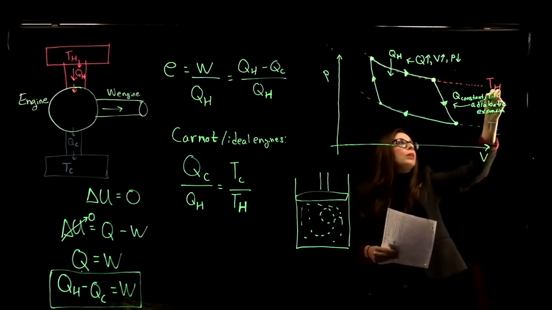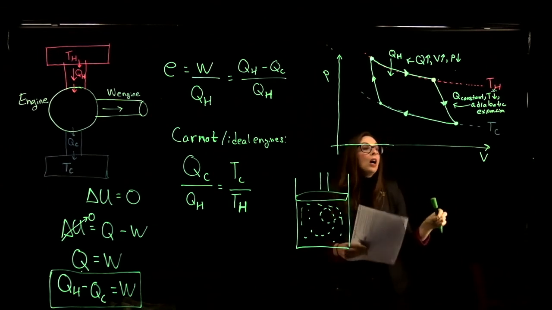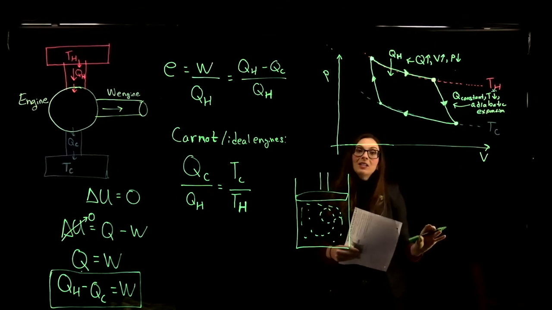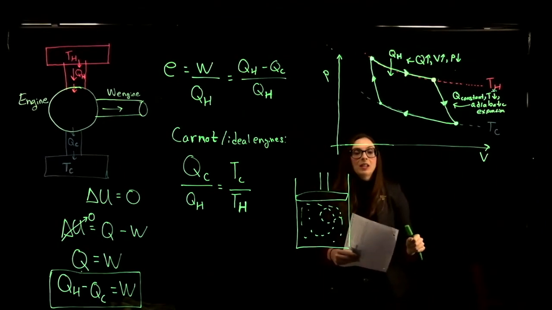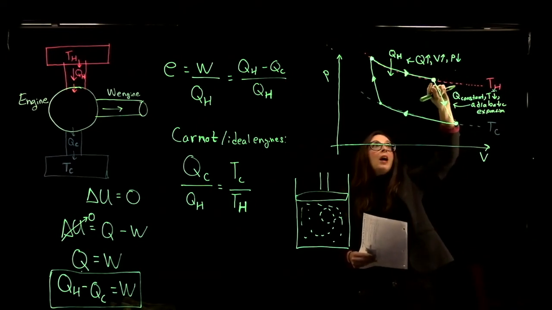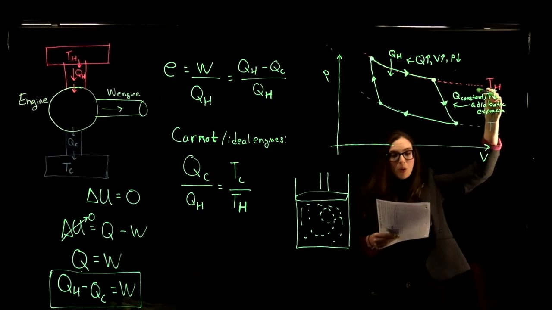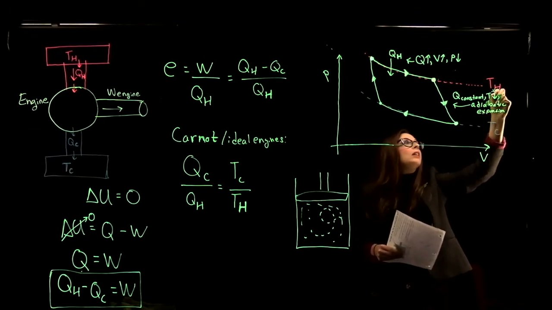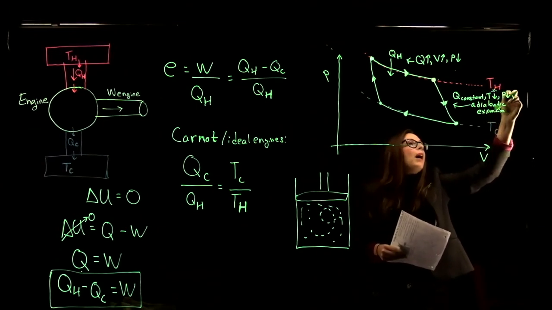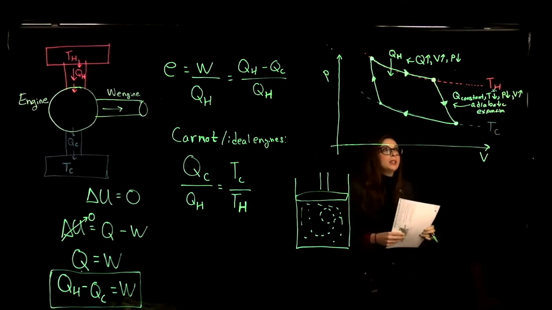So temperature is going to decrease, and during that process, if we decrease the temperature at constant heat, adiabatic expansion, we're not inputting any heat into the system, or losing any heat from the system, then we go from a system where we have a high pressure, low volume, to a system where we have a lower pressure, higher volume. So our pressure in this case is going to decrease, but our volume is going to increase. So that's our adiabatic expansion.